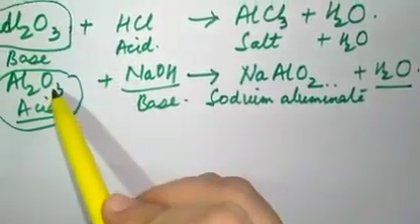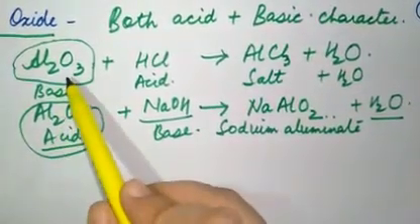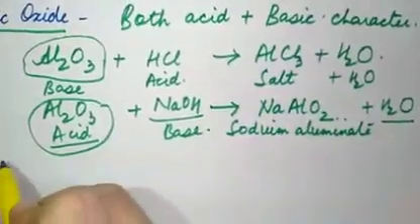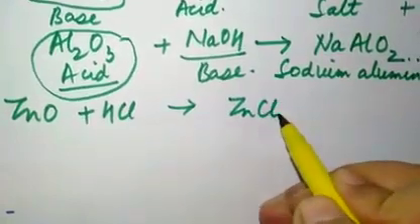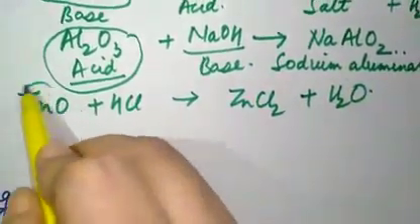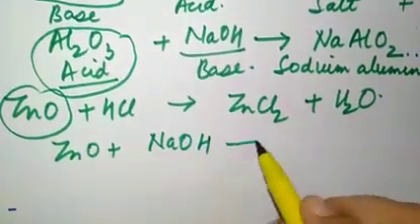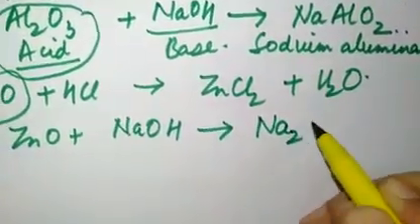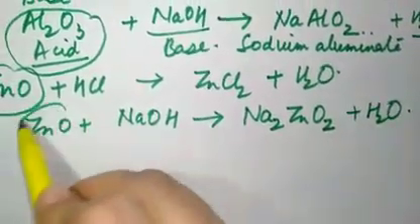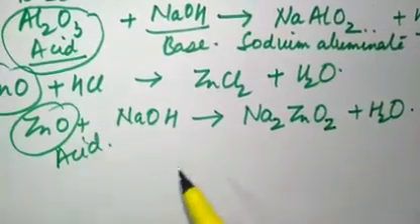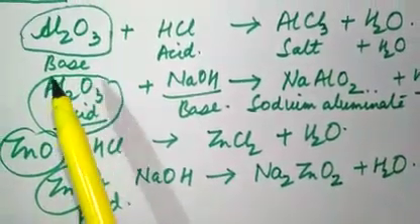So you should know, sometimes the question comes that with the help of an equation prove the acidic nature of aluminium oxide or basic nature, then you have to write these equations. I am writing for zinc oxide also. Zinc oxide plus HCl will give you ZnCl2, salt, plus water. So here naturally it is behaving as a base. And zinc oxide plus NaOH forms Na2ZnO2, sodium zincate, plus water. So here it is behaving as an acid.